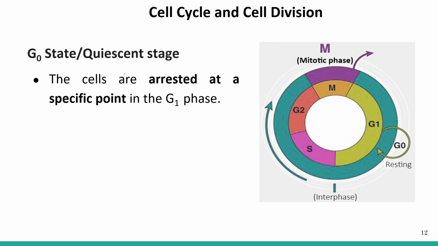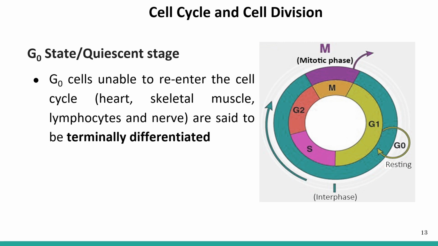Now about the quiescent stage, we have already talked about the quiescent stage. Sometimes the cells get arrested at a specific point in the G1 phase. So if this one is the G1 phase, the cells get arrested in the G1 phase here. Some of these cells, such as heart cells, or you can say cardiac cells, skeletal muscle cells, some lymphocytes and some nerve cells, sometimes get arrested in the G1 phase and they are unable to re-enter the cell cycle.